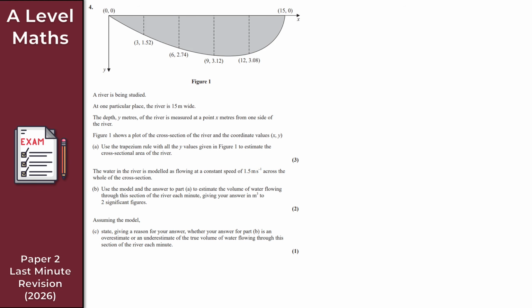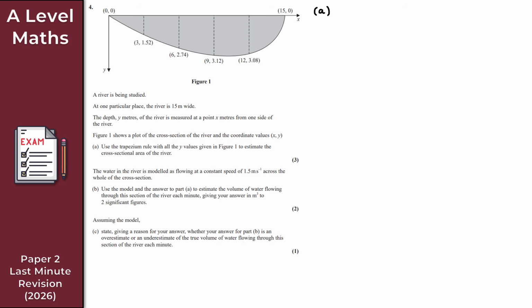Now for question 4 here, this question is really fun because what I've got here is a river that is being studied. Riveting stuff. Do you get it? Never mind. So at one particular place, the river is 50 meters wide. The depth, y meters, of the river is measured at a point x meters from one side of the river. So I've got figure 1 here that shows a plot of the cross section of the river and the coordinate values x, y.